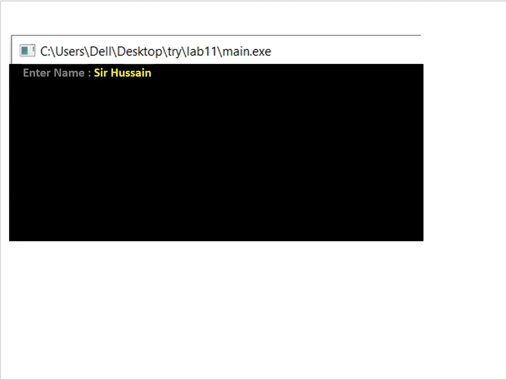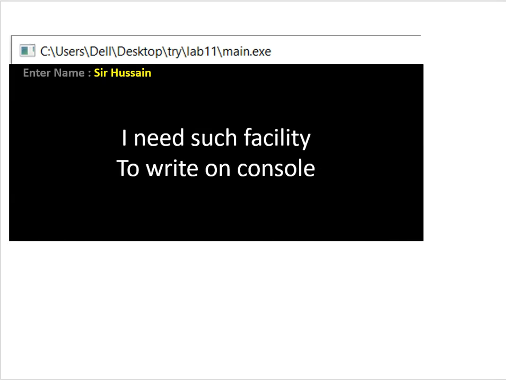Now Sir Hussain is what I wanted to write on the console, so I need such a facility, which gives me the permission to write on the console. We have not yet studied how to give input from the console. So how do we get this facility?